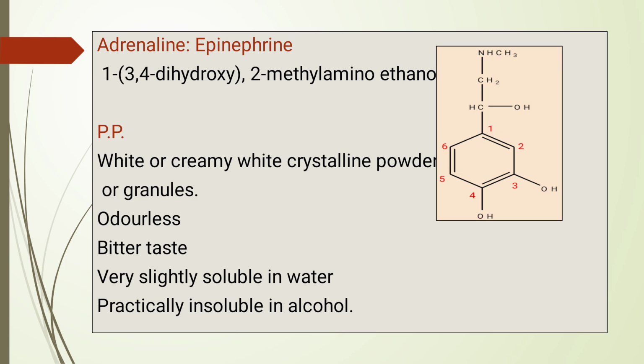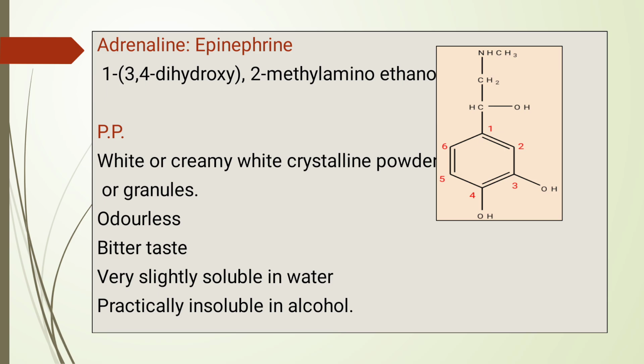For that ethanol, the first carbon has the catechol and the second carbon has a methylamino group with a hydroxy group. So the chemical name of adrenaline or epinephrine is 1-(3,4-dihydroxyphenyl)-2-methylaminoethanol.